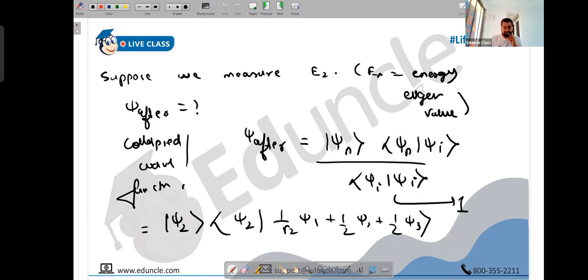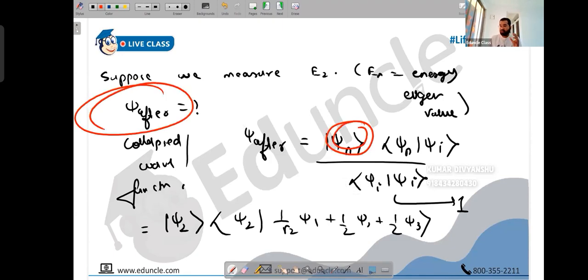Psi 2 will be given to us as a fact, they have to give us that we have measured this energy, because in order to understand psi after, they have to give us what energy is calculated. Or they can make it a bit more advanced. They can use some data and ask you to find the energy first. Suppose you find the energy is, let's say, minus 1.81, in a hydrogen atom, which becomes the second excited state, the third level, so you understand it's psi 3. That also can happen.